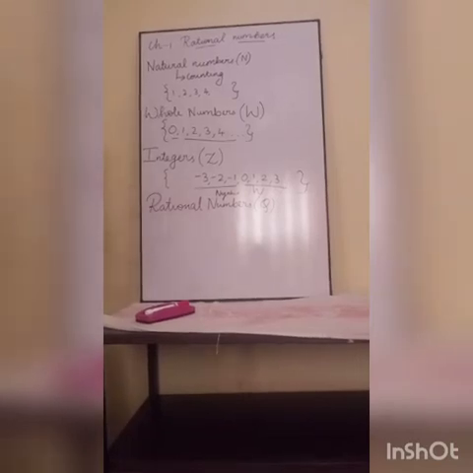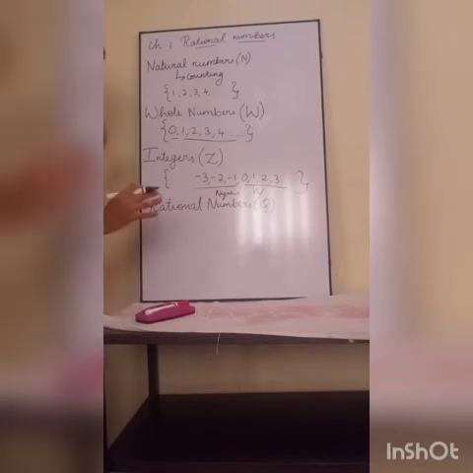I'll read the definition of rational numbers so that you can get a clear idea about it.